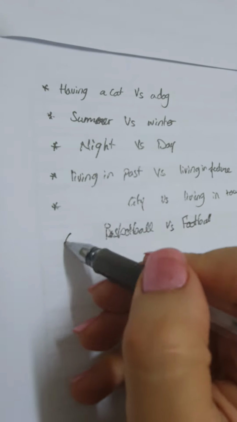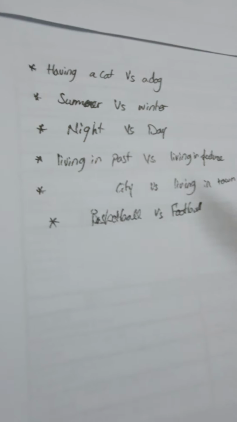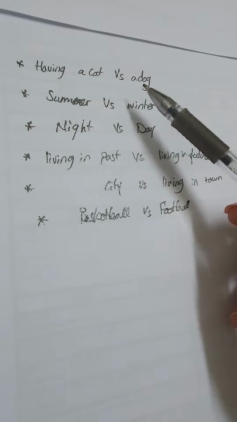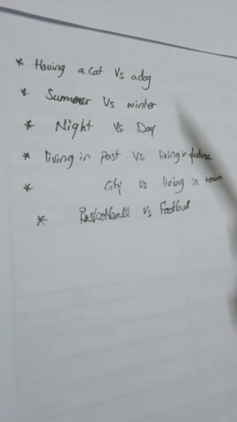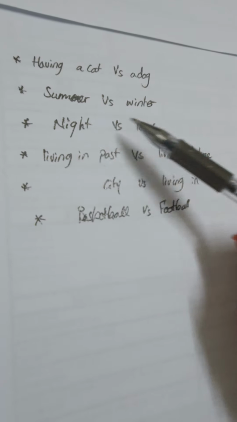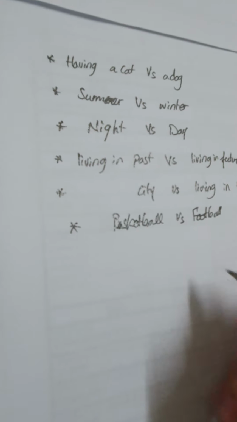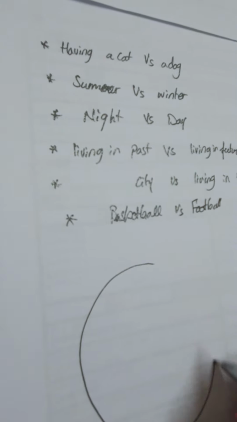Why do I have to choose my subjects well? I cannot compare basketball to day. I cannot compare winter to night. They have nothing in common. I should pick two subjects that have something in common. So when you draw this, what is this?